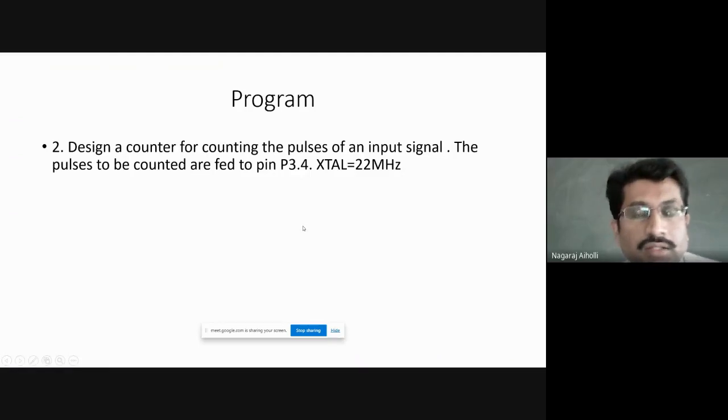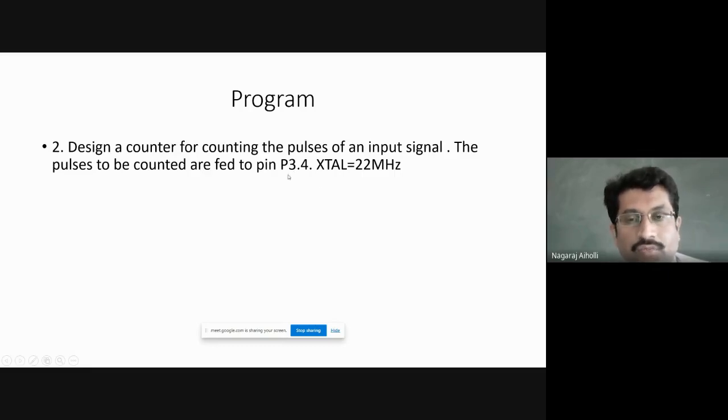If we want to use a timer as a counter, then we have to use external pulses. External pulses are applied to pin number 14 and 15 of the microcontroller. Pin number 14 is P3.4 and pin number 15 is P3.5.